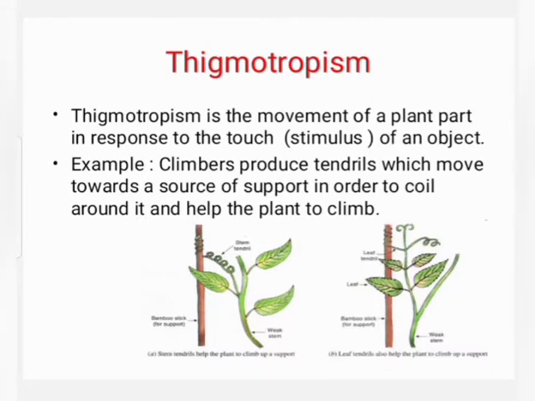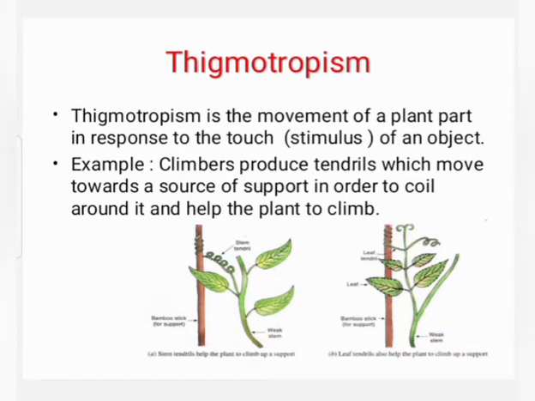Thigmotropism. Thigmotropism is the movement of a plant part in response to touch of an object. Example, climbers produce tendrils which move towards a source of support in order to coil around it and help the plant to climb. Students, refer page number 86.